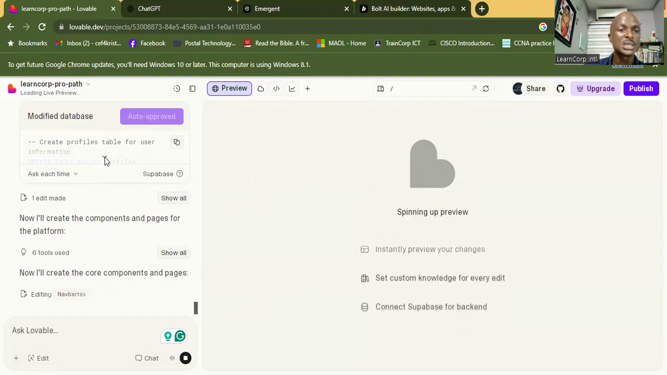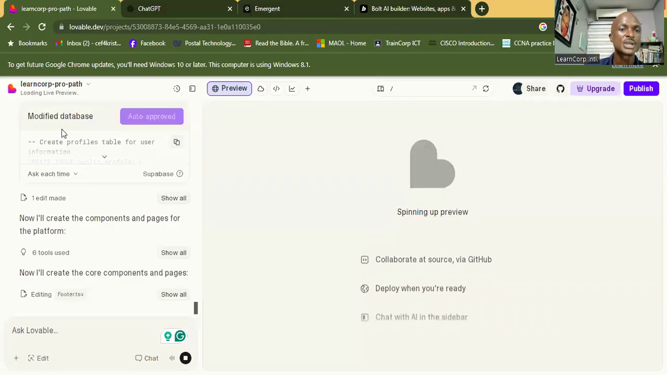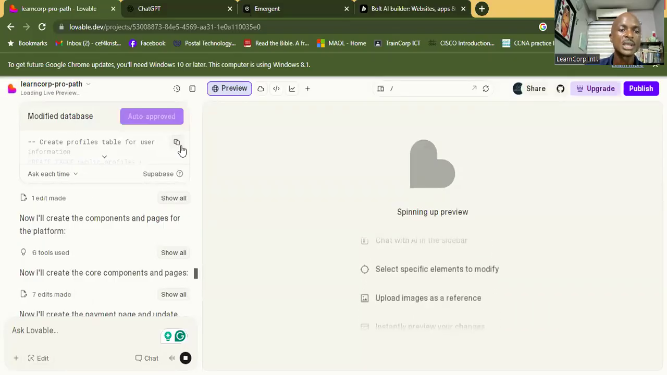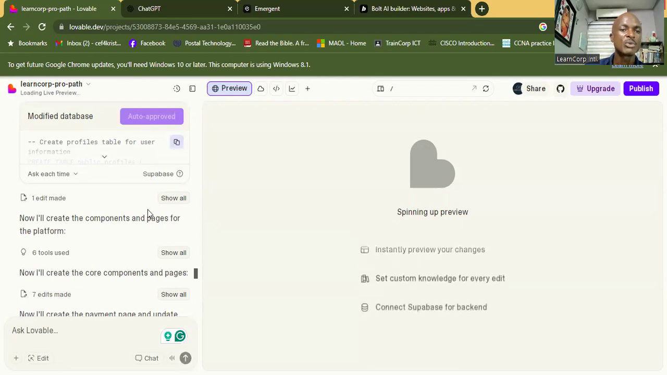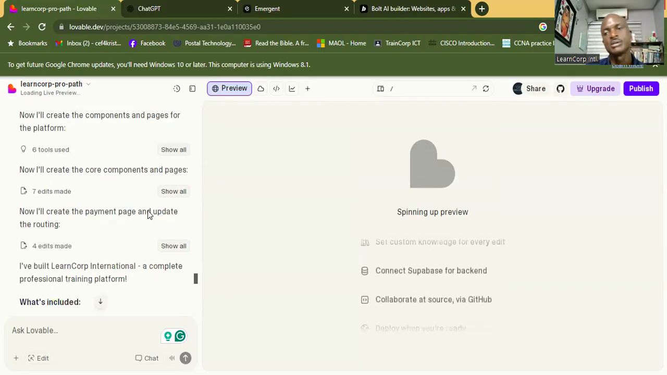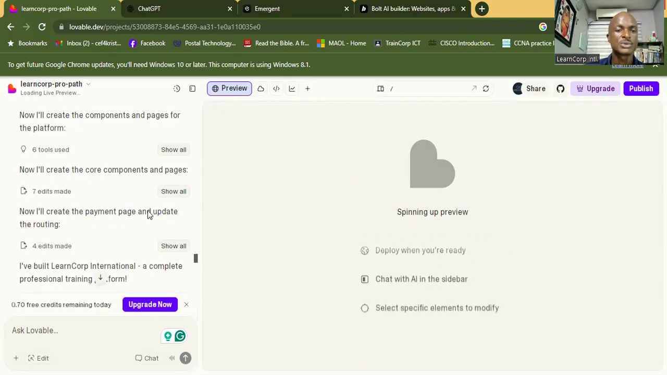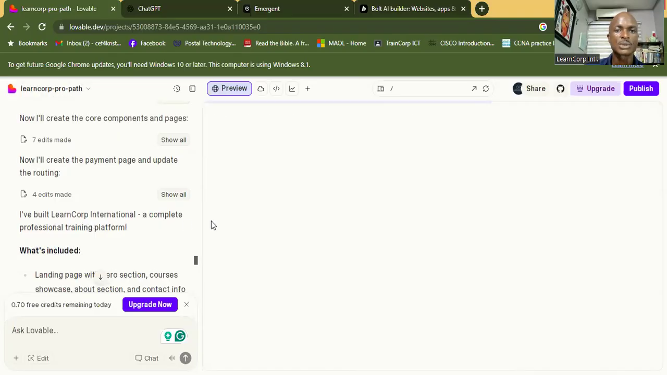You can see more information about how it's creating all the schema. You can copy all the code right here, and maybe you want to run it in a script, maybe Python or whichever. Yeah, so I've built LearnCore International, a complete professional training platform. Oh, okay.